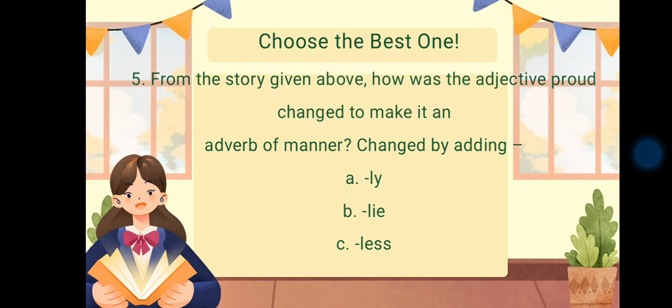B. Adding lie. C. Adding less. What's the answer? Yes. Changed by adding ly. It's letter A.